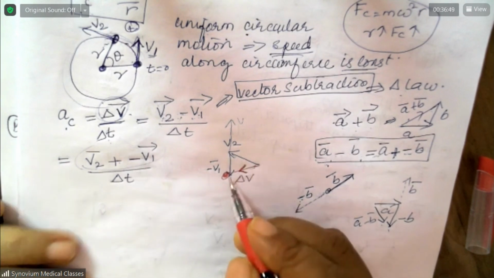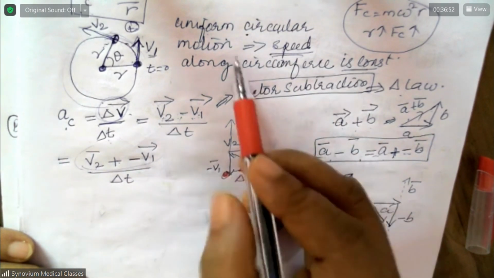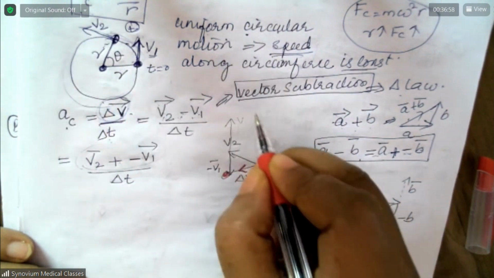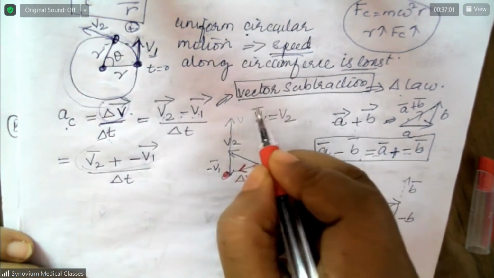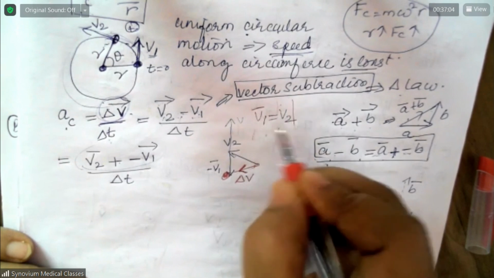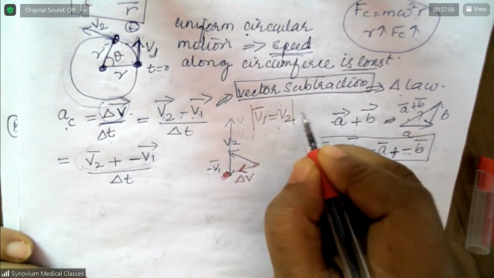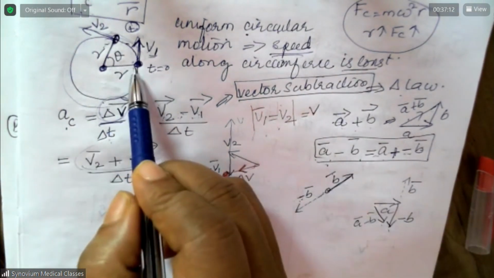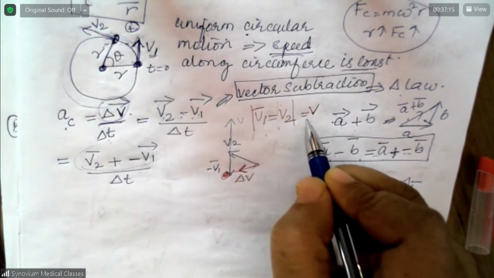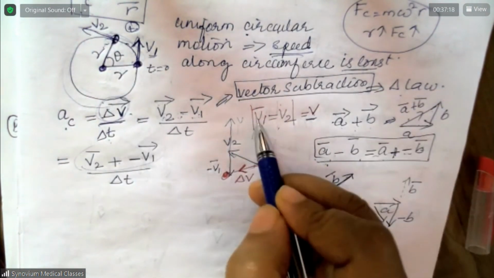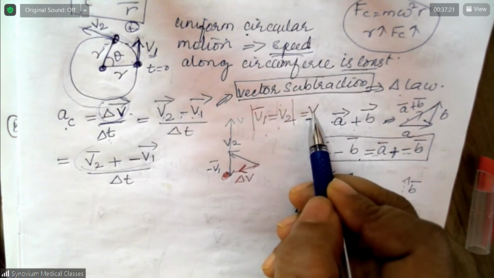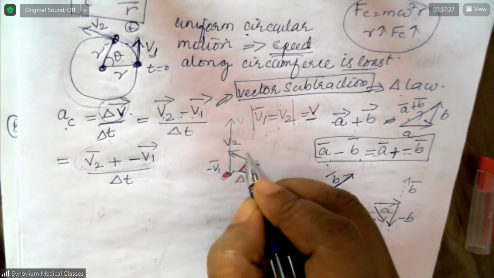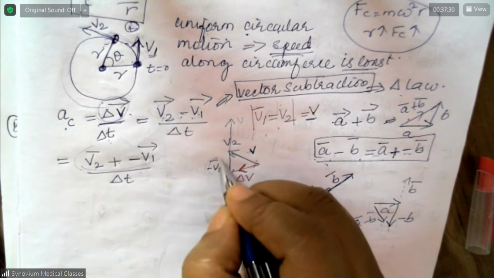Okay, now again, that's not complete. Look here, and I told you it is uniform circular motion. That means the speed V1 is equal to speed V2. The magnitude of this one is equal to the magnitude of this one. Let's take that as V. If this is 10, this is also 10. So this was V2, and this is also V. This is also V.